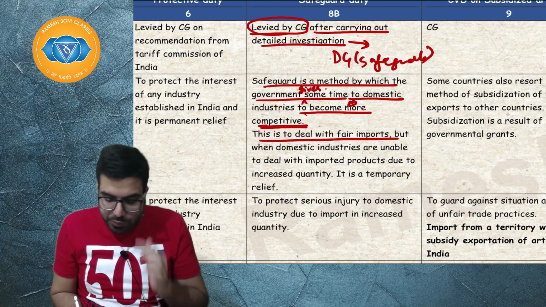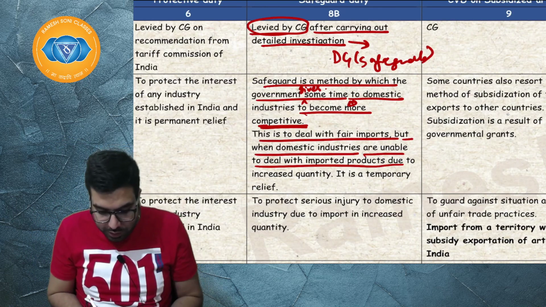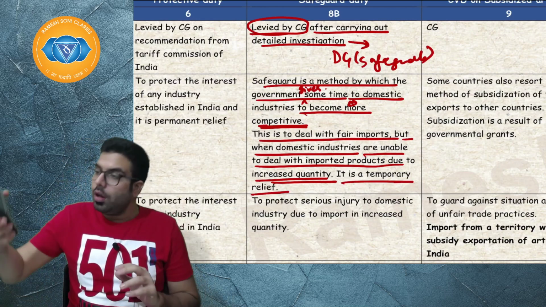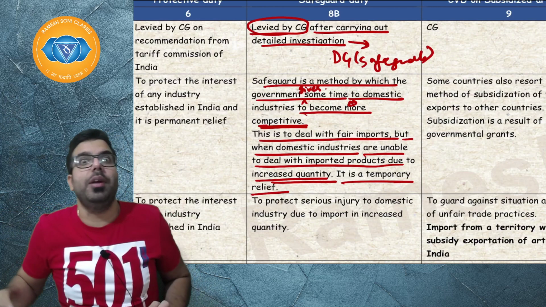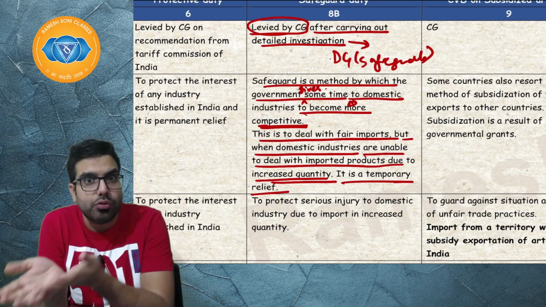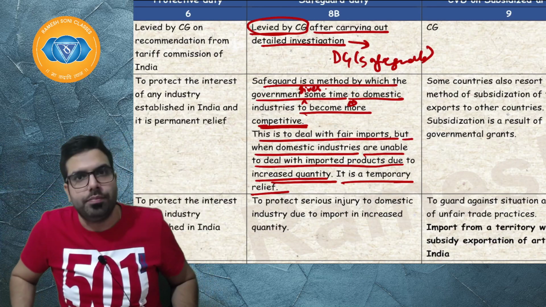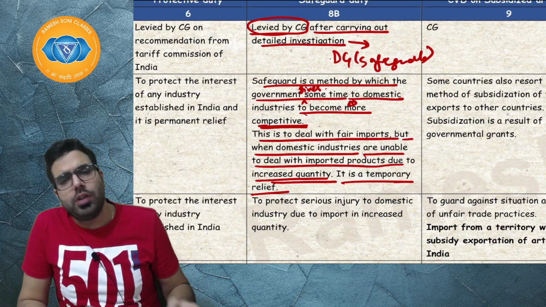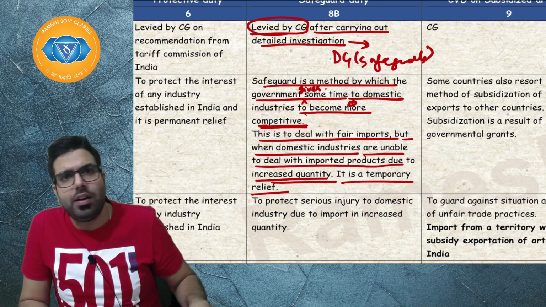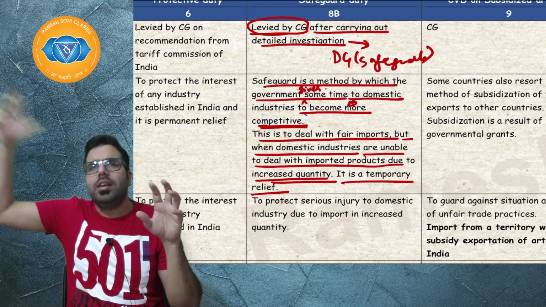This is to deal with fair imports, but where domestic industries are unable to deal with the imported product due to increased quantity, it's a temporary relief. So I will tell you what happens. Calculators, 1000 units are coming into India. Domestic industries went to the Director General of Safeguards and told, sir, demand is only 100 units, and 1000 units are coming from China. The Director General will say it is coming at a fair price only, there is no unfair trade practice which China is applying over here. However, the problem is it is coming in huge quantity.